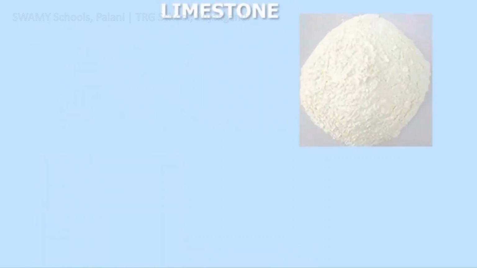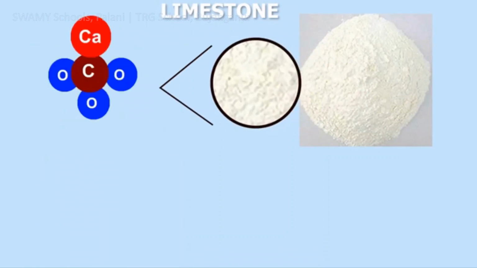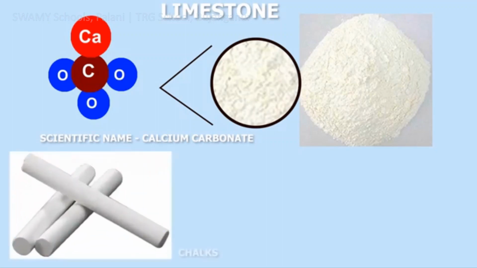Limestone is also a widely used compound. It is made from calcium, carbon, and oxygen elements. It is also called calcium carbonate. Chalks are made from it.